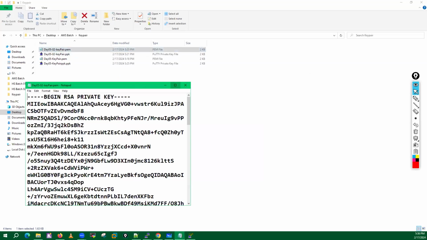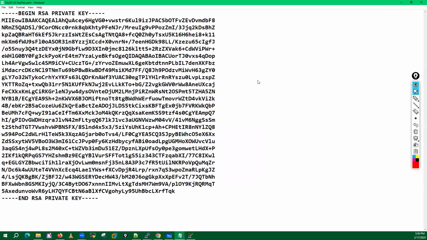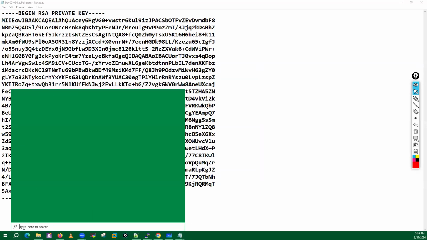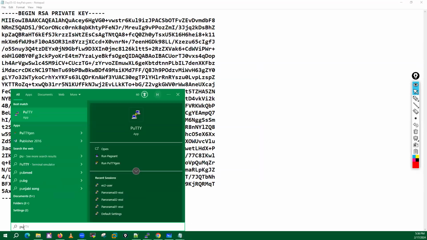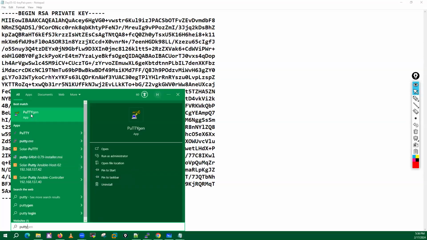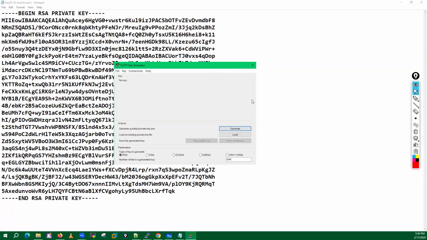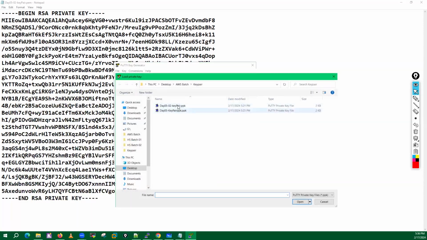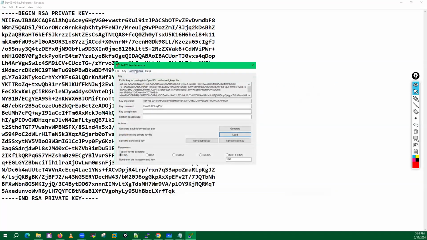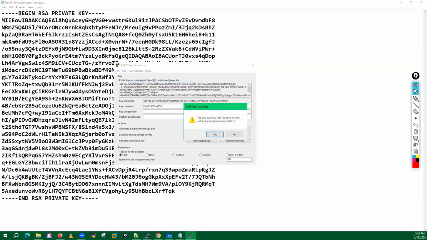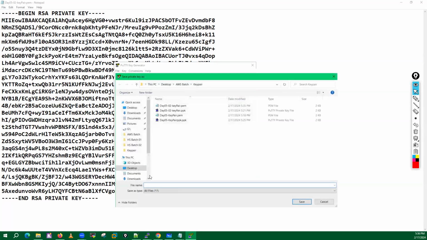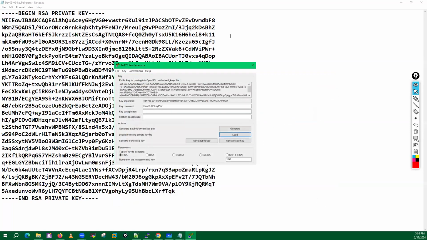Now guys, this is how we have to convert. Let me repeat these steps again. How to convert your ppk file to a PEM file. Open PuTTYgen. I had not verified that time. So you can load your ppk file, which is this. After loading, you can go into Conversions and export as an OpenSSL key. Are you sure you want to save this key without a password? Yes, I don't want to save with the password. Click on yes. And after that, you can save with the .pem extension. It will work. Okay, just remember. So this is the process for that.